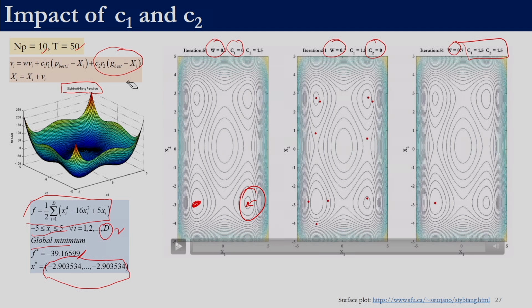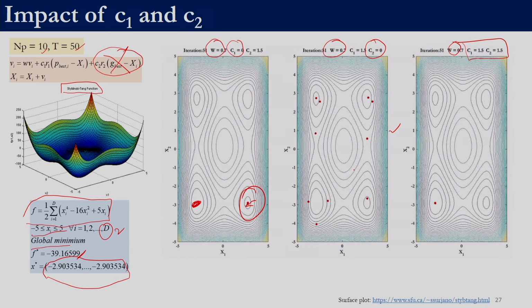So, let us see what happens in the second case. If we see in this plot, all the particles are individually moving in their own region, they do not have the global knowledge. If C2 is equal to 0, that means we are ignoring this term, so all the particles are relying on their own personal best.